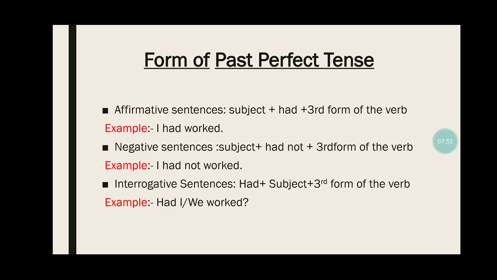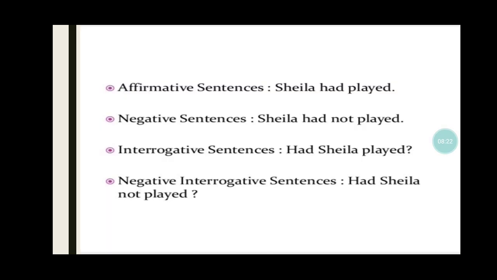In affirmative sentence, subject is going to come first, then had, then third form of the verb. For example, I had worked. Negative sentence, subject plus had not plus third form of the verb. And the example here is, I had not worked. Coming to the interrogative sentence, again here had is going to come first, subject will be second, and then you will always put a question mark at the end. These are the examples.